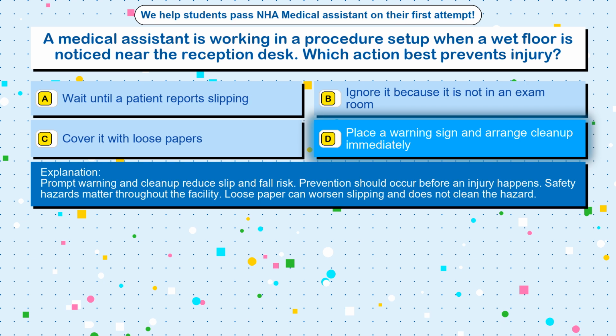Prompt warning and cleanup reduce slip and fall risk. Prevention should occur before an injury happens. Safety hazards matter throughout the facility. Loose paper can worsen slipping and does not clean the hazard. Question 30.